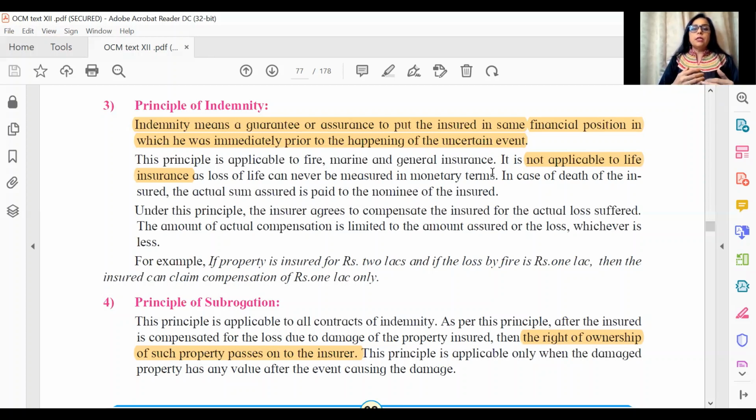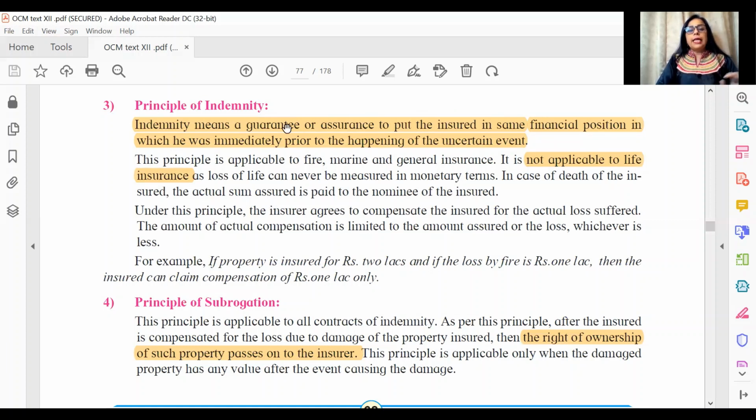So let us see, maybe like some students were requesting me, I might post a video on all the important justify the following examples, and maybe there we can discuss at length, and I can even give you a kind of a decent answer of what we can write for principle of indemnity does not apply to life insurance. So very important objective here.